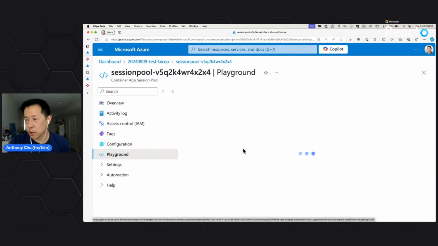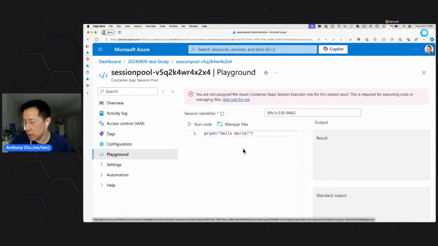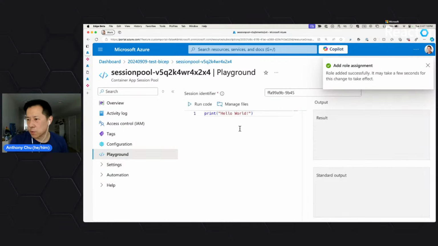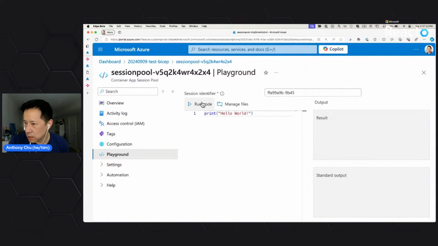If I wanted to, I can go into the playground and try things out. Oh, it looks like I don't have a role. I can add a role automatically. So you can use this playground to run code. Sometimes it takes a few seconds for the role assignment to propagate, so this might not work, but let's see. I'm going to run. You can see that the time between me clicking the button and getting a response back was under a second. That allocated me a new session and ran the code in it. I can change this to any other identifier.